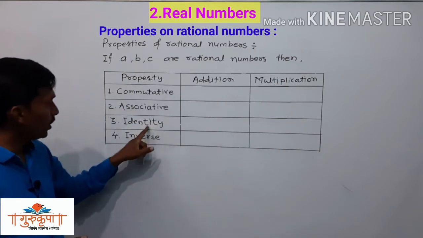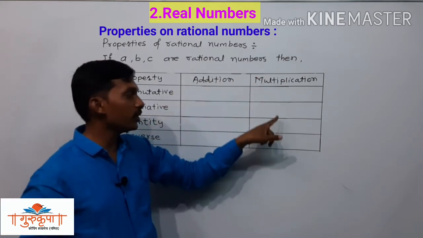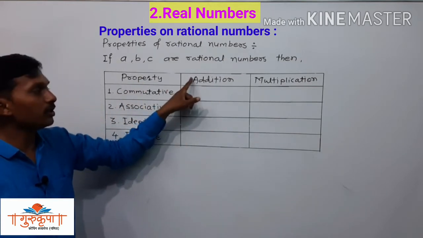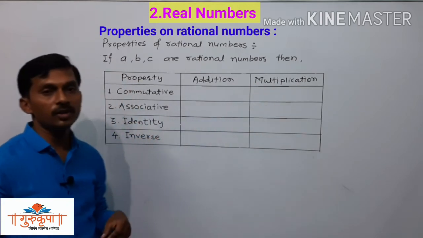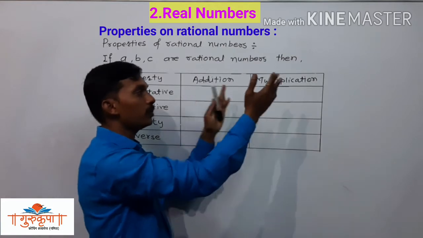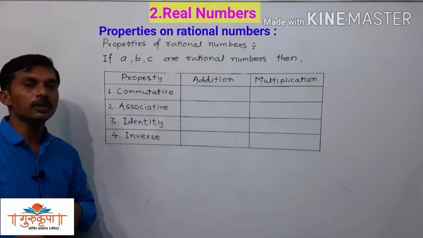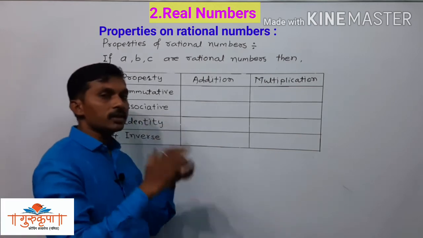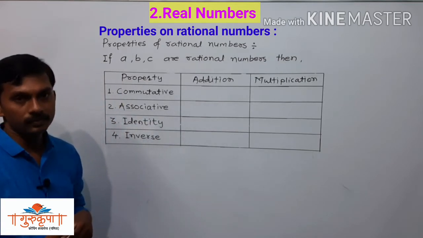Then we have identity property of addition, identity property of multiplication, and then inverse property of addition and inverse property of multiplication. We have 4 properties of addition and 4 properties of multiplication. Together we have 8 properties in all, but all these properties have a lot of similarities between them.